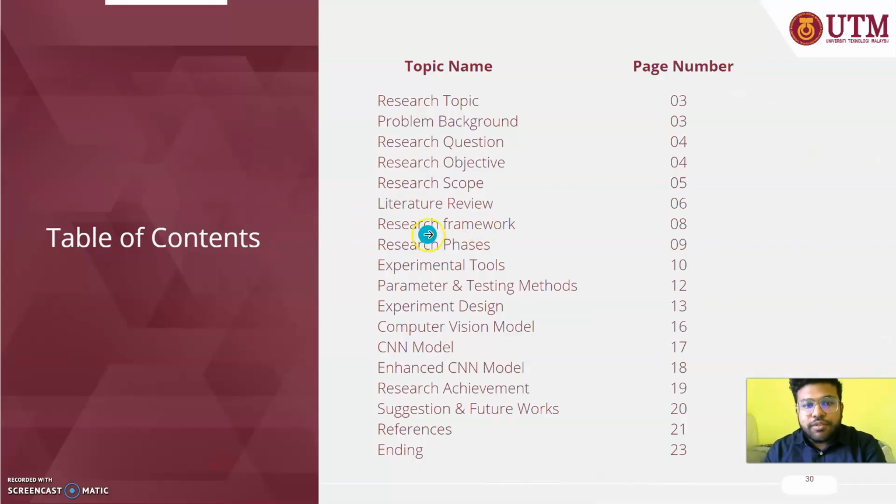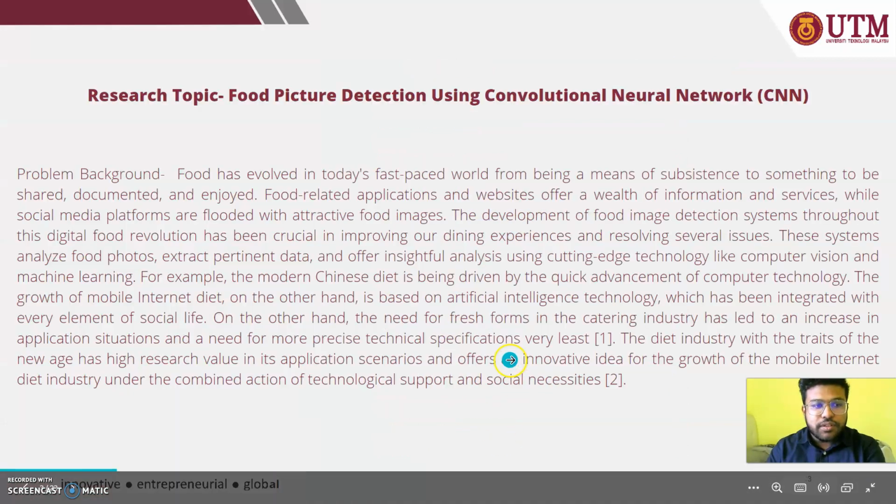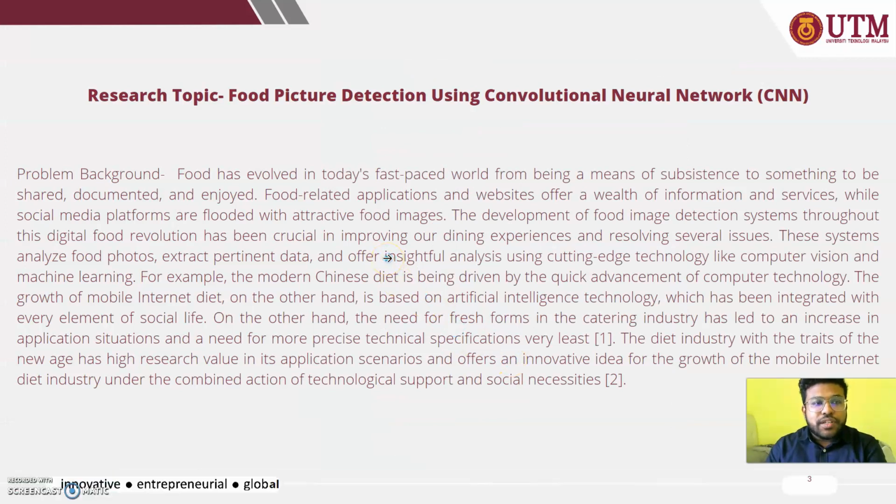So this is the table of contents. Here I am going to talk about the research topic, problem background, research question and everything related to the research until the suggestion and future works. So my research topic is food picture detection using convolutional neural network, CNN.